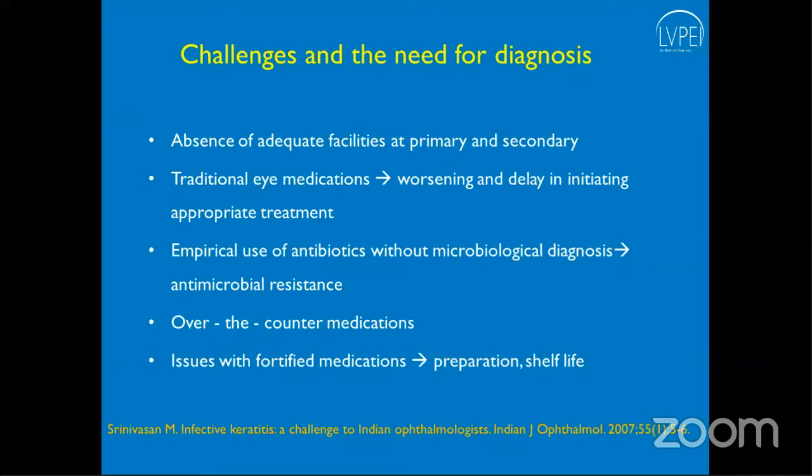So there have been challenges in diagnosing and treatment, and definitely the need for diagnosis also at a primary eye care level. Some of them are absence of adequate facilities, that is a microbiology lab, a well-equipped lab, and a microbiologist. Second is the practice of traditional medications by the village healers and quacks.